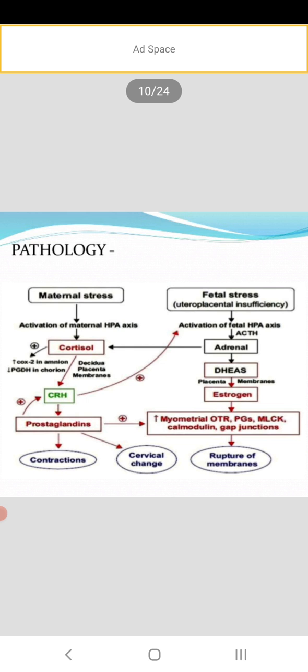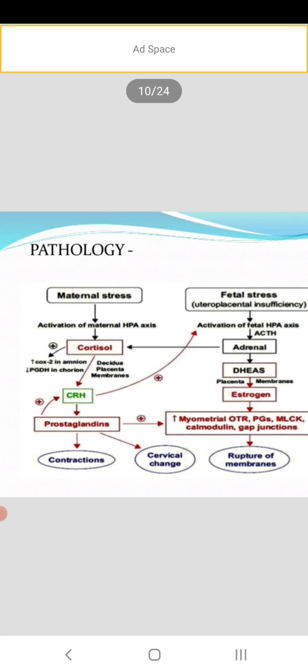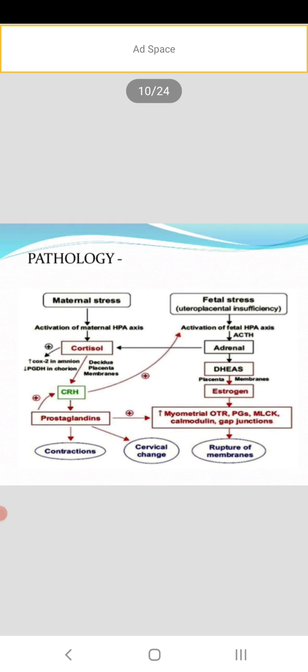It will affect the baby also; fetal stress also will occur. That is why we are saying during pregnancy the mother should be calm and cool, relieve anxiety and stress. If the mother is getting more stress, these hormones will be produced, and this is one factor for preterm labor and also for other complications.